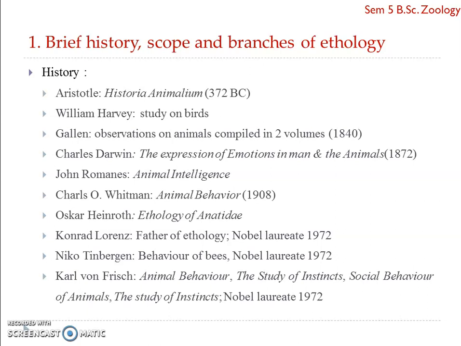Later, William Harvey, a scientist in the 17th century, studied the breeding, nesting, and incubation behavior of many birds. Then we had Galen, who in 1840 carried out extensive observations on the life of animals and wrote a complete theory in a book consisting of two large volumes. The scientific study of animal behavior has its origin in the works of the 18th century naturalist Gilbert White of England.